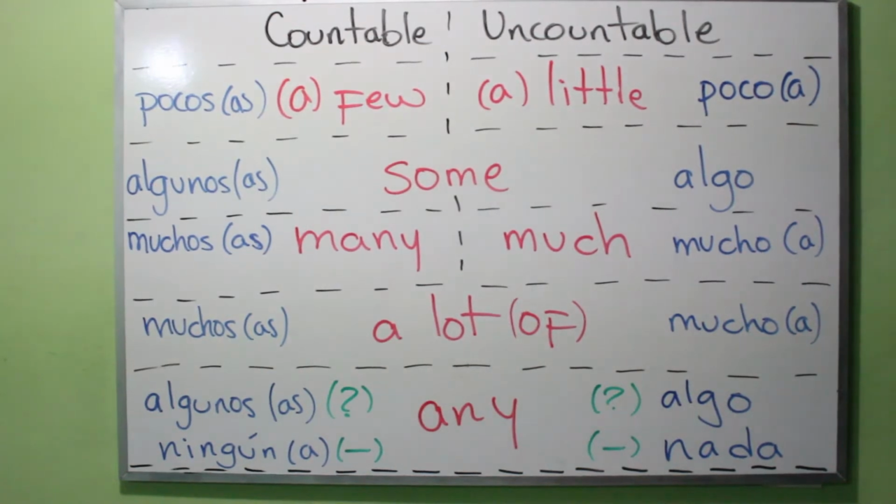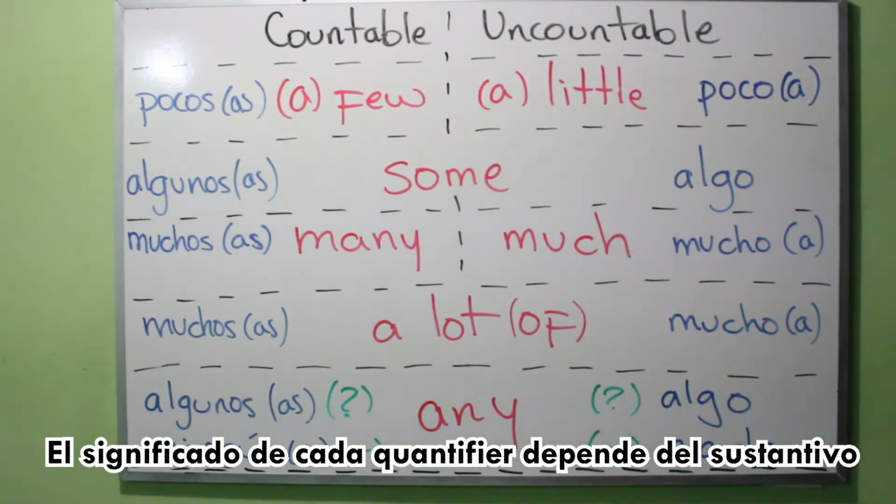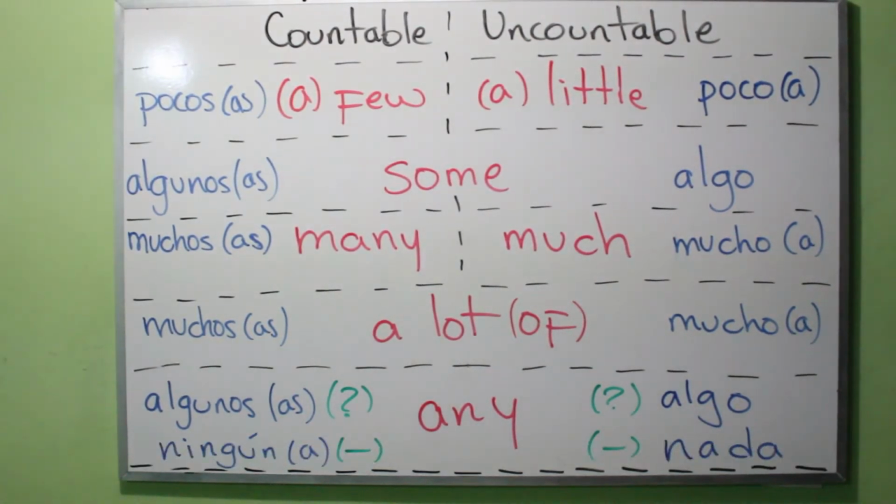Now, when we talk about some, again, the meaning depends on whether you're talking about countable or uncountable nouns. So, for example, some as a countable quantifier means algunos or algunas, okay? On the other side, as an uncountable quantifier, it means algo, okay? Now, many means muchos or muchas, for countable.